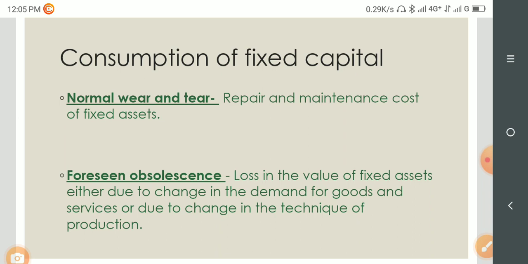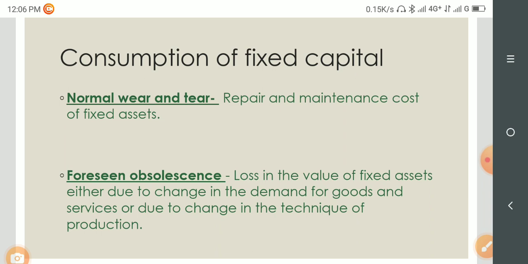Then foreseen obsolescence, or the expected loss of value. It is the loss in the value of fixed assets either due to changes in the demand for goods and services or due to change in the technique of production. Loss of value is there for every machine and equipment.